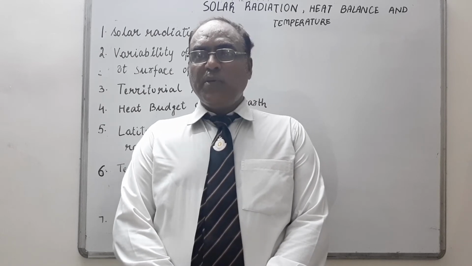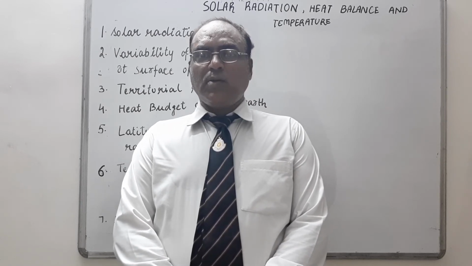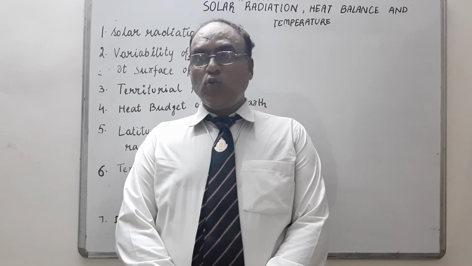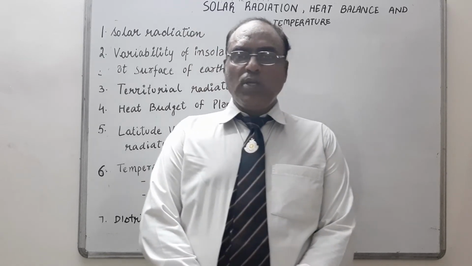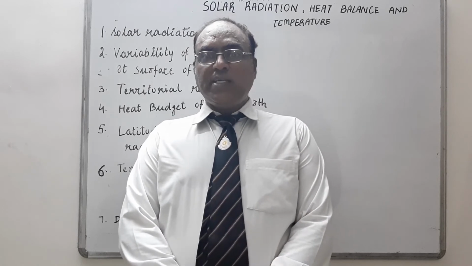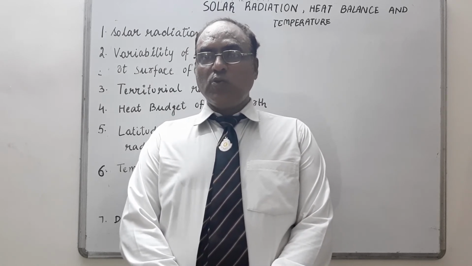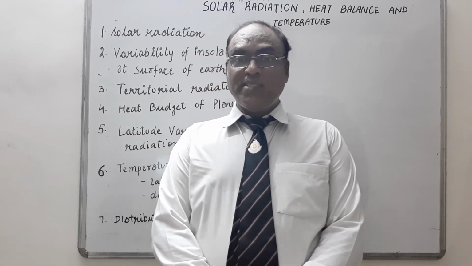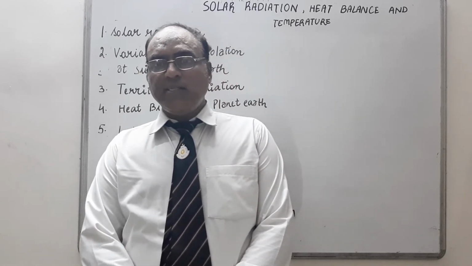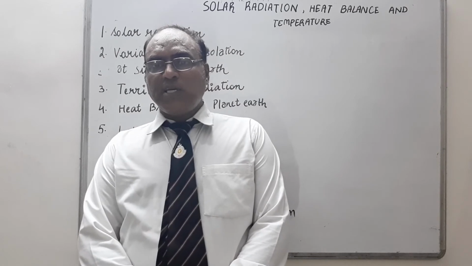अगर हम देखें, heat budget of the planet Earth as a whole does not accumulate or lose heat. It maintains temperature. ये balance बना के रखती है. This only happens if the amount of heat received in the form of insolation is equal to the amount of heat lost by the Earth through terrestrial radiation. So this is the major reason why. So there is a proper balance which has been there.